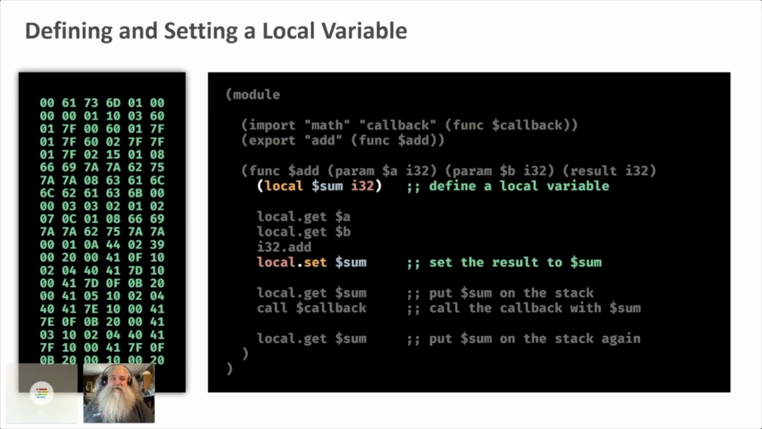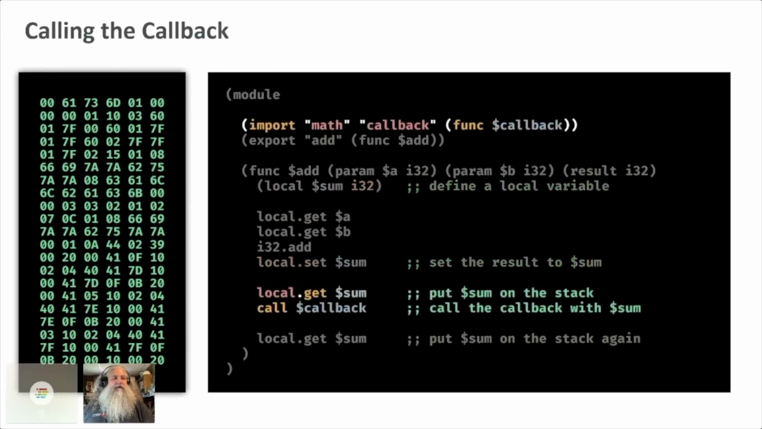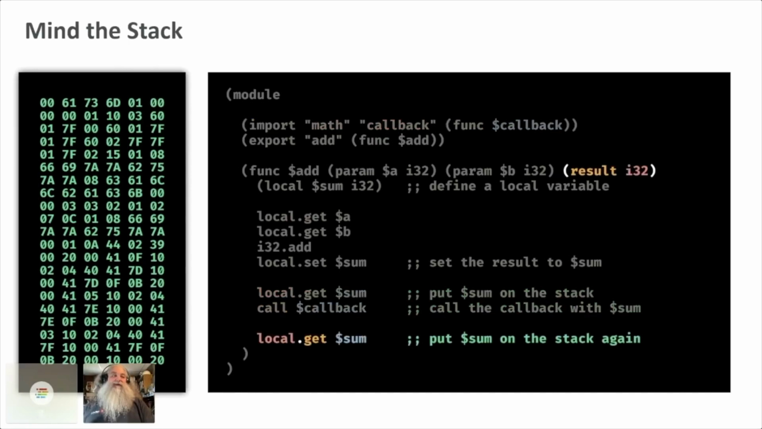You can actually define locals. And then after we add them, I set that local. And then in order to call the callback, I've got to put something on the stack for its arguments. So I get the local that I created. And then in order to have a return value, I've got to get that again. So I end up having to get that local value a couple times in order to return it and do the callback. So the stack's a little clunky and weird sometimes.